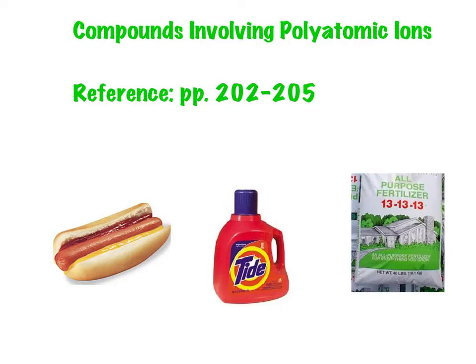The middle picture, Tide. You may be aware that a lot of these detergents contain an ion called phosphates. Some of them have sulfates and phosphates. The problem with phosphates is they get washed down the drain with our dirty water, and they end up in our sewer system. And sometimes they run off into lakes, rivers, streams, and they provide a source of fertilizer, of nutrition for algae in the water. And this can lead to an overgrowth of algae in the water, and that can be quite negative.